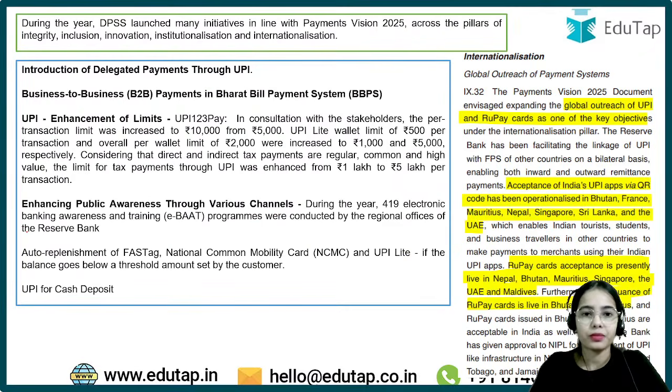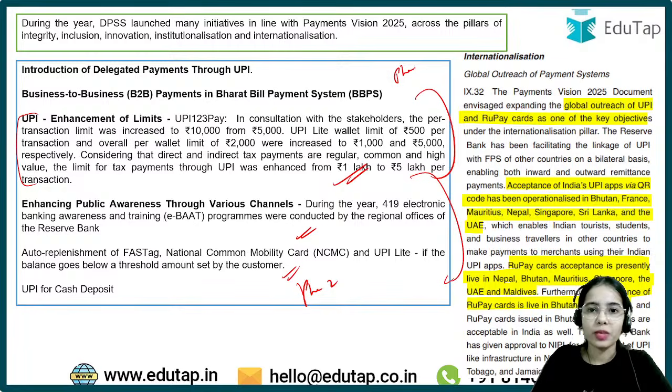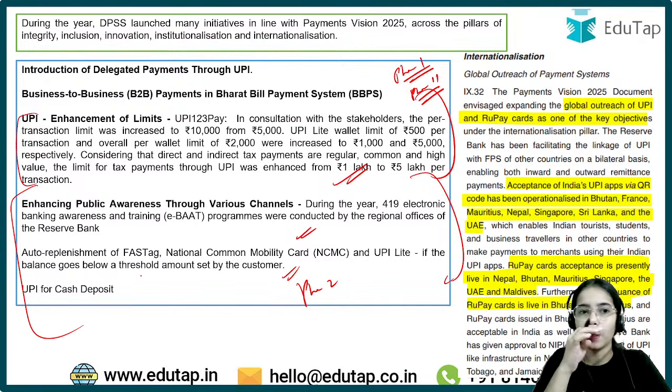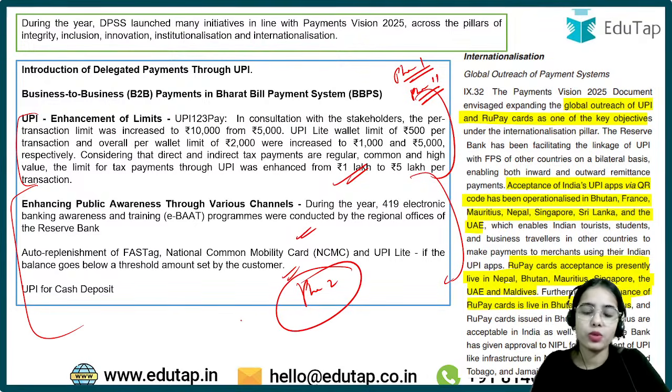Okay. So the limits are very, very important. Do not forget to remember the limit. This is something that is very, very important. So the limits are important as well as the other initiatives for UPI. This is important from phase 2. The limits are important from the phase 1 perspective of the RBI grade B examination, from the phase 2 perspective of the RBI grade B examination, and the other initiatives that are taken are important from the phase 2 perspective.